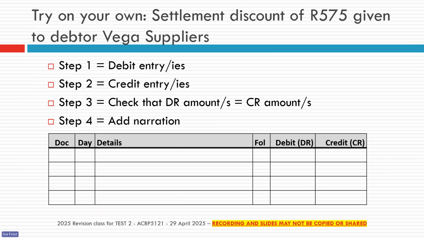So if you want to quickly jot down on your paper which accounts we need to debit, which accounts we need to credit, and then we can look together at this answer. I'll give you a quick minute to see if you're able to do that.